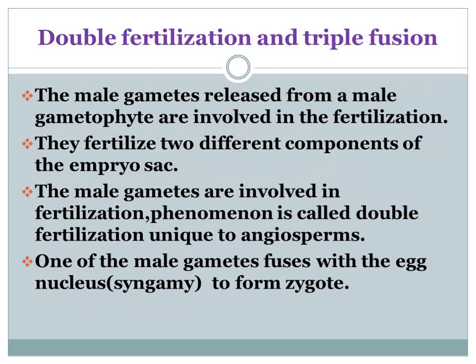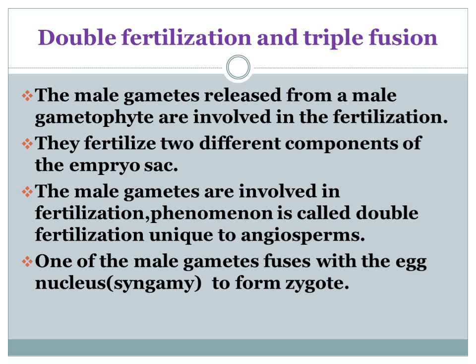Now what happens inside the embryo sac? There are two fusions: double fertilization and triple fusion. The male gametes released by the pollen tube fuse with the female gamete. That phenomenon is called double fertilization. It is a unique feature of angiosperms. One of the male gametes fuses with the egg nucleus.